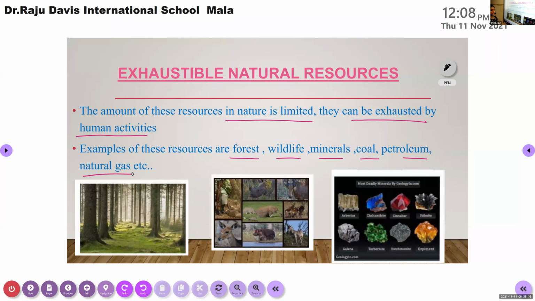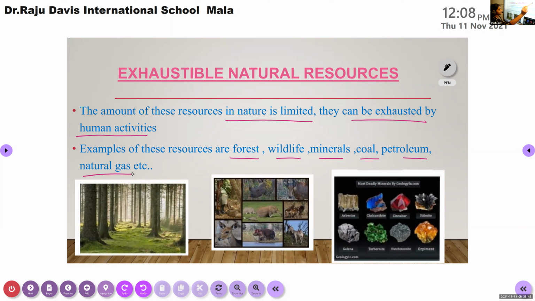Can you repeat the points again? Yes, sir. Exhaustible natural resources. The amount of these resources in nature is limited. They can be exhausted by human activities. Examples of these resources are forest, wildlife, minerals, coal, petroleum, natural gases, etc. Okay. So that's about the two types of natural resources.